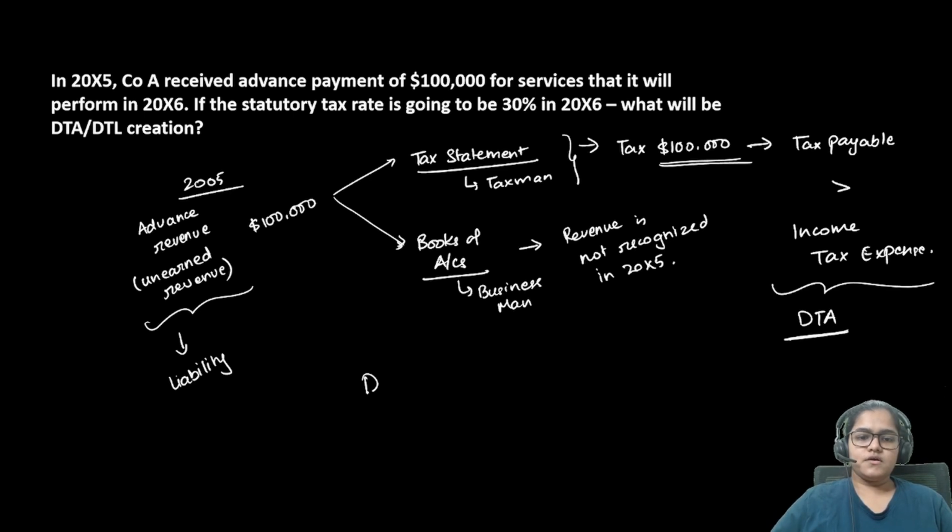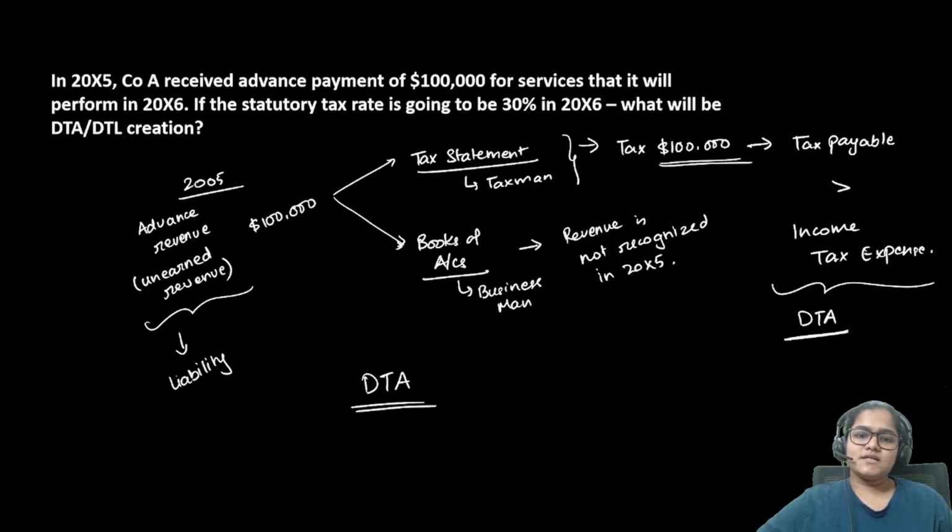So, first of all, we understand that, okay, it is not a deferred tax liability, it is a deferred tax asset. That thing we've understood because revenue is being taxed in advance. I have already paid the tax as per the income tax statement, but I have still not recognized this revenue in my books of accounts. When I recognize this revenue in my books of accounts, I will not have to pay tax on it because I already paid tax for it in the previous year. Right? So this is going to be an asset for me. It will save taxes in the future.